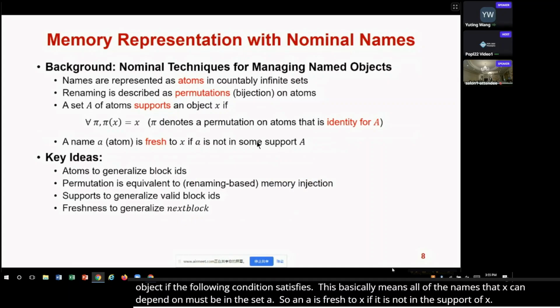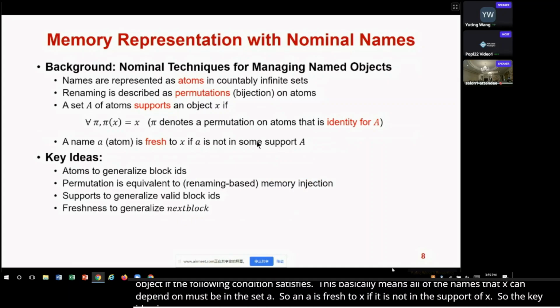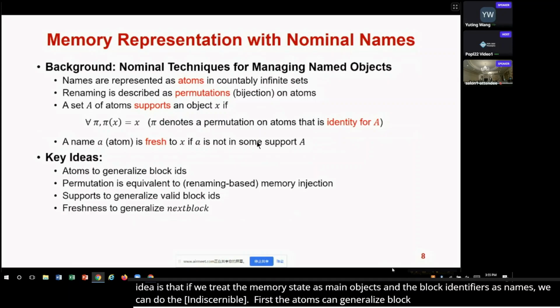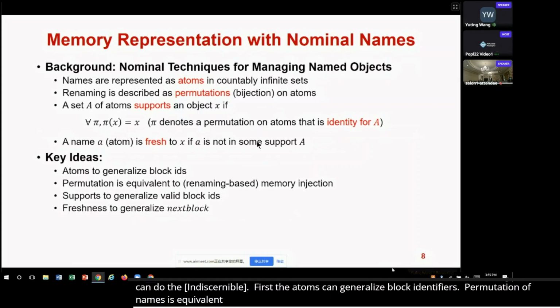So the key idea is that if we treat the memory state as named objects and the block identifiers as names, we can do the following generalization. First, the atoms can be used to generally represent block identifiers. And permutation of names is equivalent to memory injections that do renaming of blocks. And the supports can generalize the valid blocks. And finally, the freshness conditions can generate the next block.